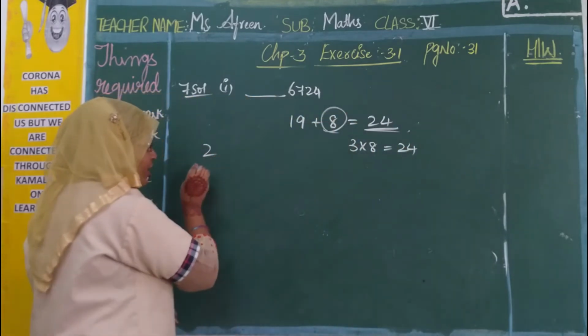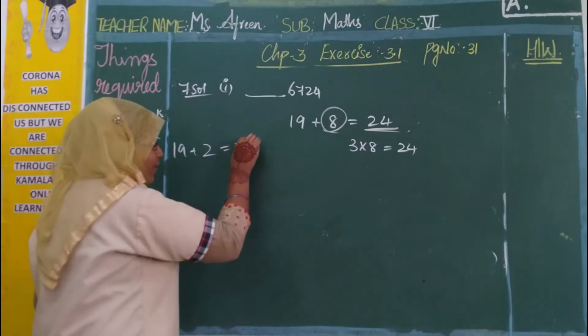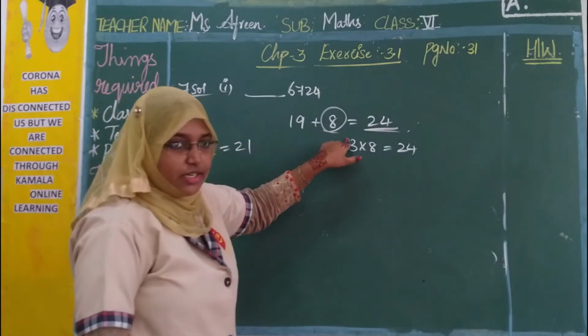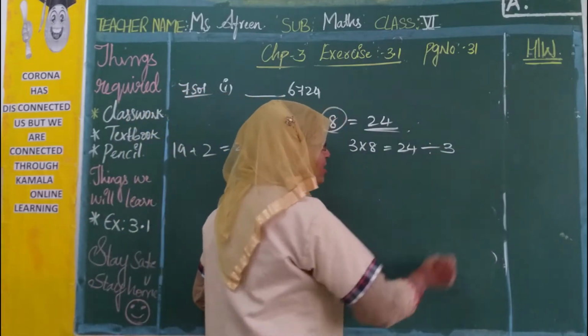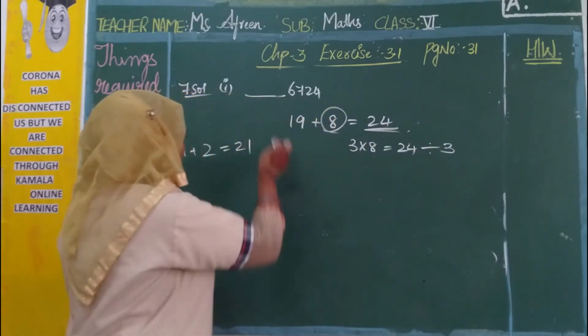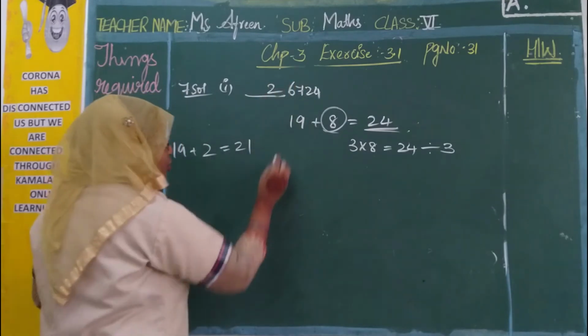Initially the first number was 2, right? 19 plus 2, we got 21. If we add 19 plus 8, we got 27. Now 27 is divisible by 3. That is, 3 8s are 24. So if you write here, suppose first we have written 2.